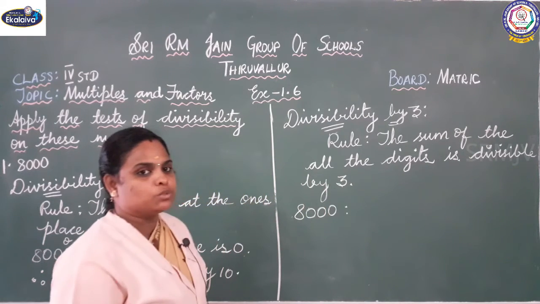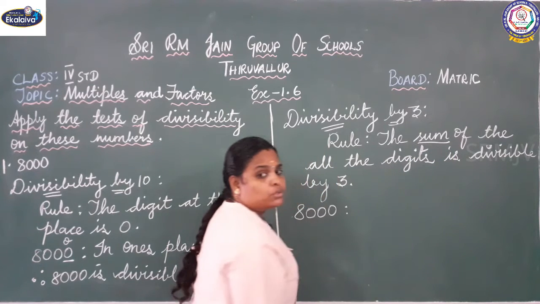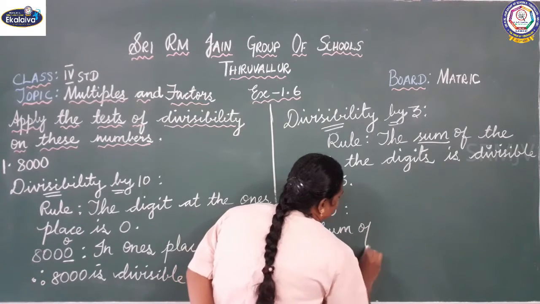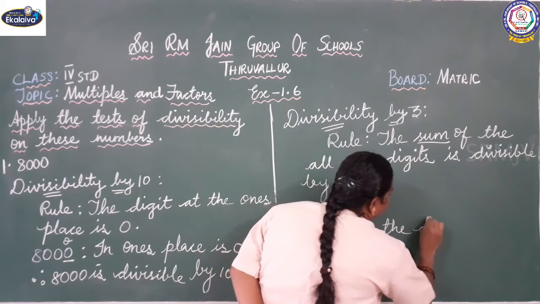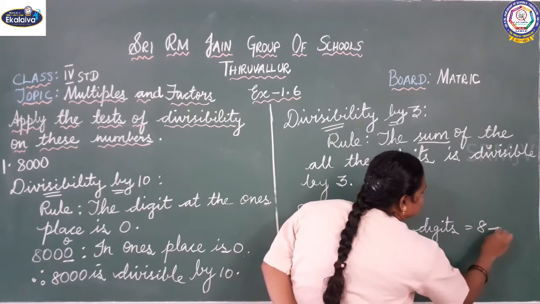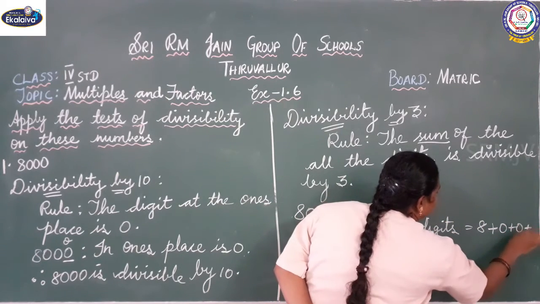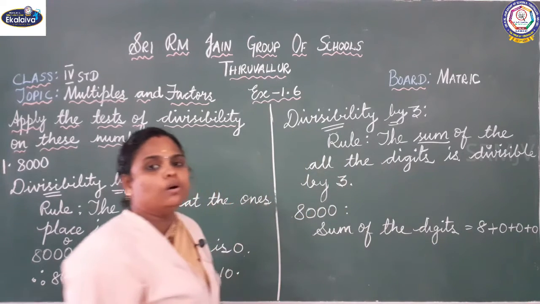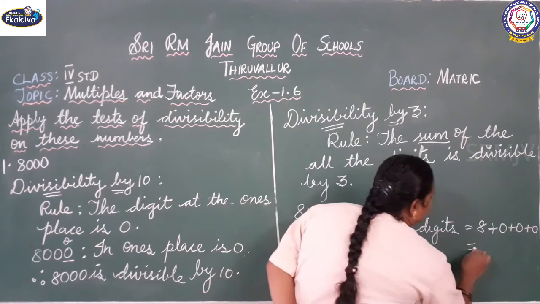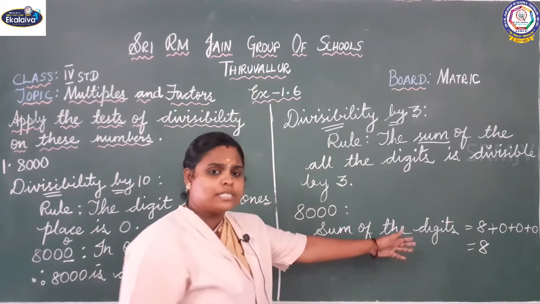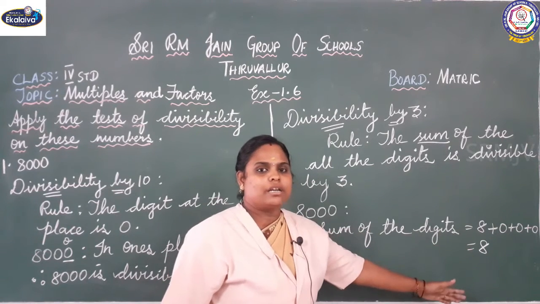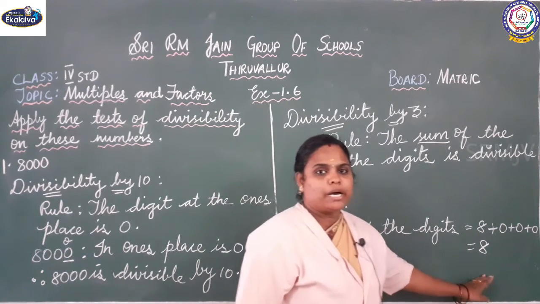So listen children, they have given 8000. Sum of the digits, what is sum? Sum means we have to add. Sum of the digits equals 8 plus 0 plus 0 plus 0, which is 8. We'll check whether 8 is divisible by 3. No, 3 ones are 3, 3 twos are 6, 3 threes are 9. 8 is not divisible by 3.